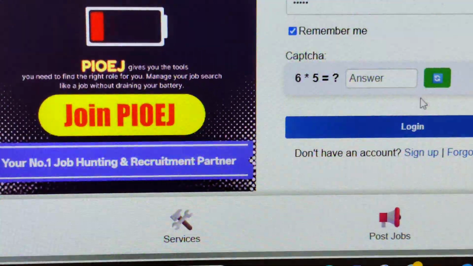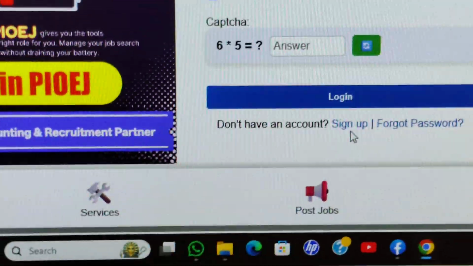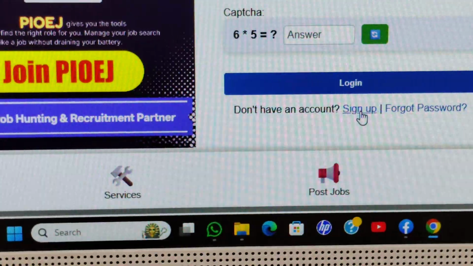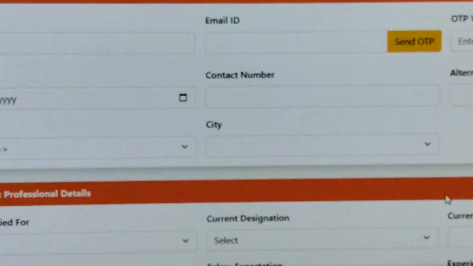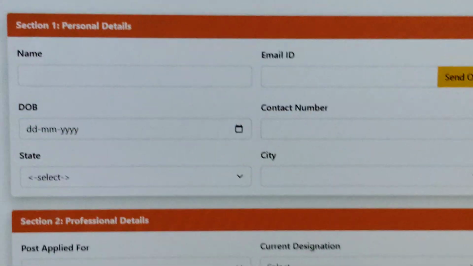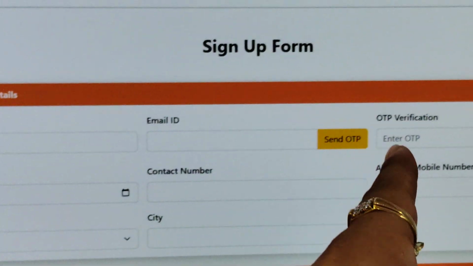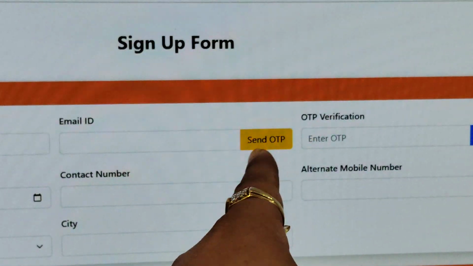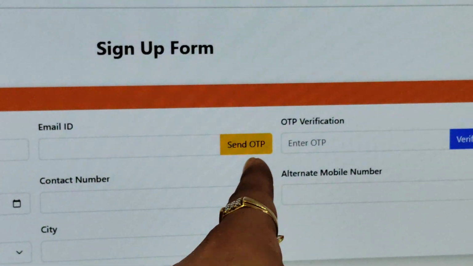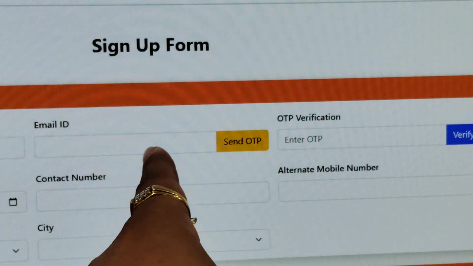On the paid member login page, you need to click on the Sign Up option. On clicking Sign Up, you will get all these details of the page which you need to fill. See, we start from here. You need to enter your name and email ID, then click on this button, Send OTP. Then the OTP will come to the email ID you entered here.